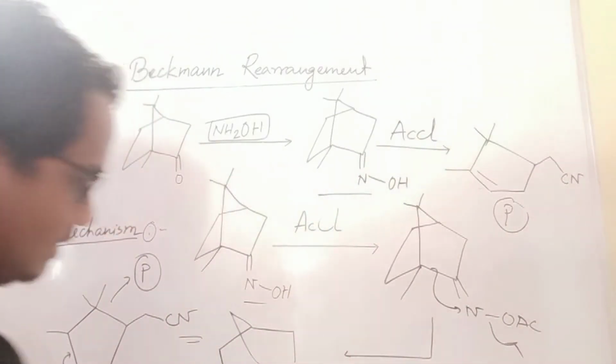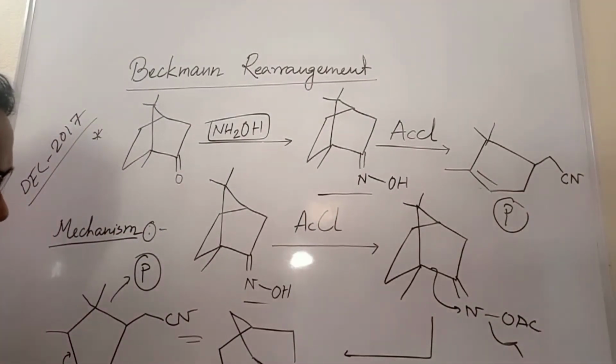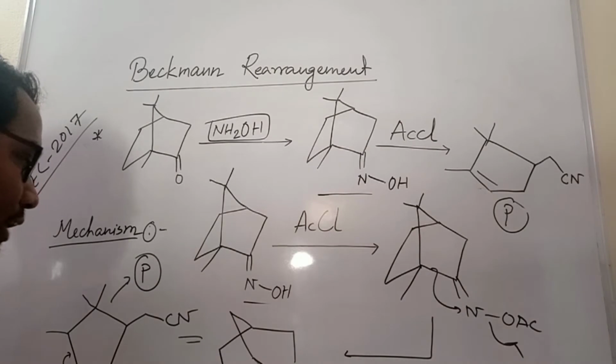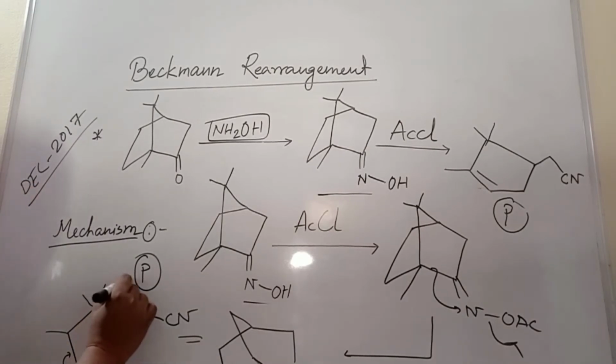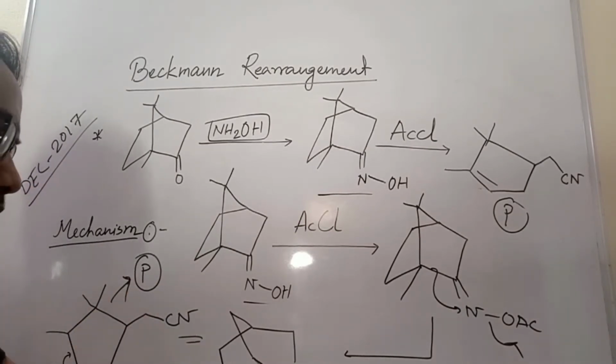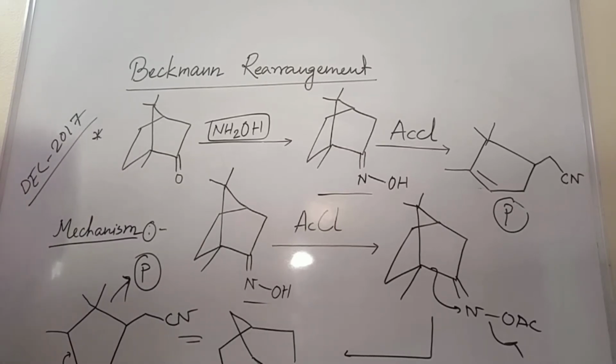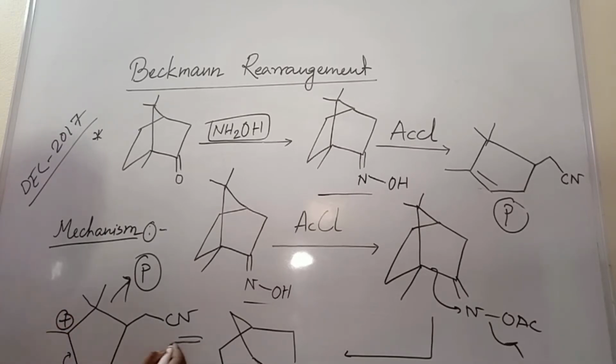So this bond will create means this type of carbocation will form, C triple bond N. Okay, and then what happens? What happens if I write it like that? If I write like that, I just reverse the structure, and there is only this bond shift. So this is the P. P means this product. So this is a simple mechanism.